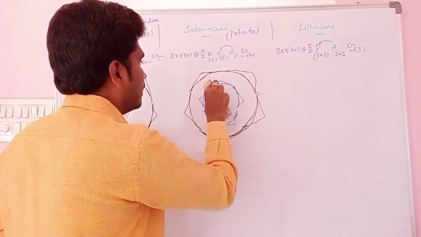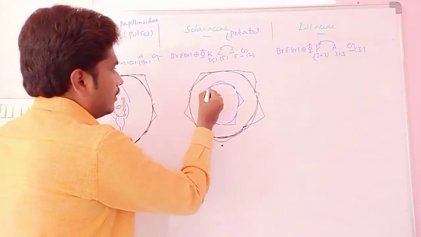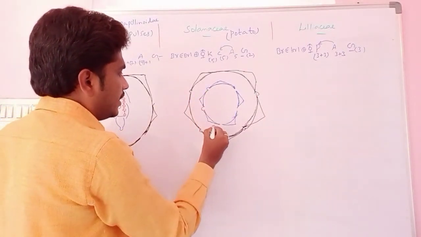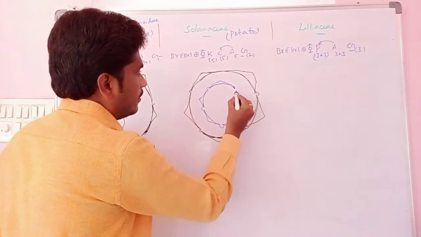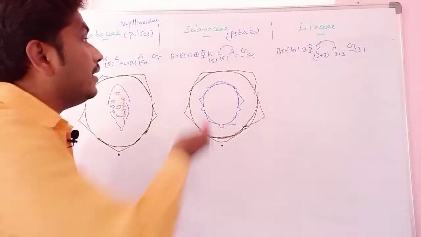Totally 5, and they are fused, and it is an epipetalous condition.